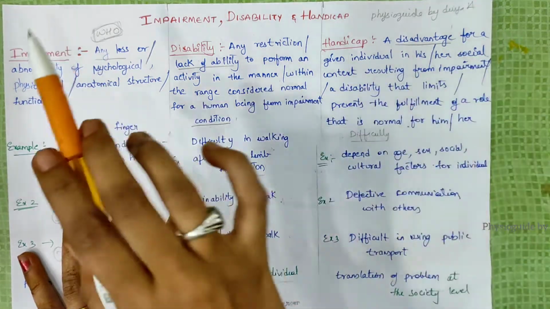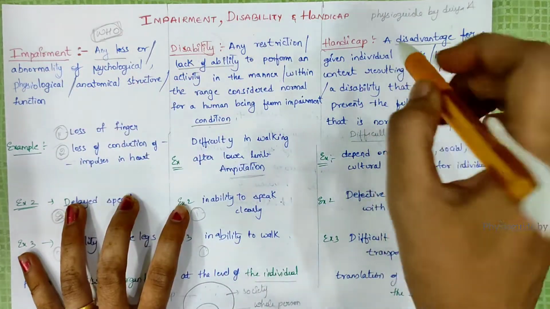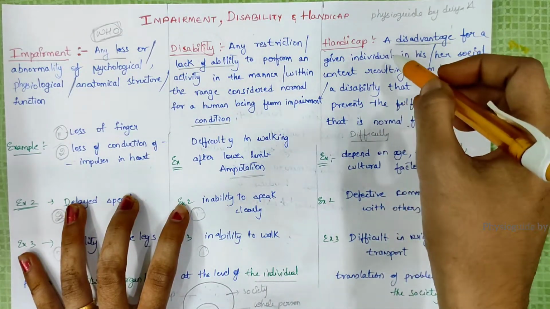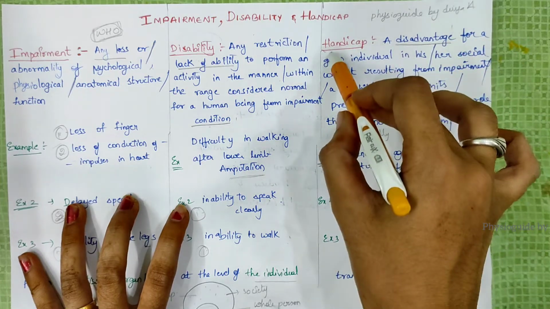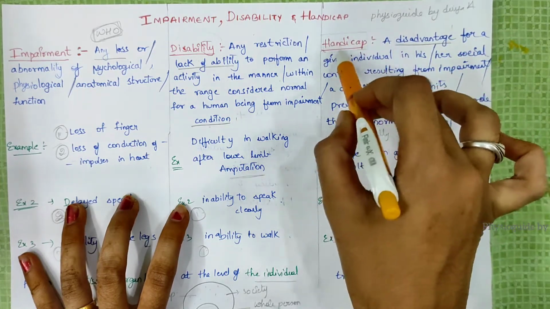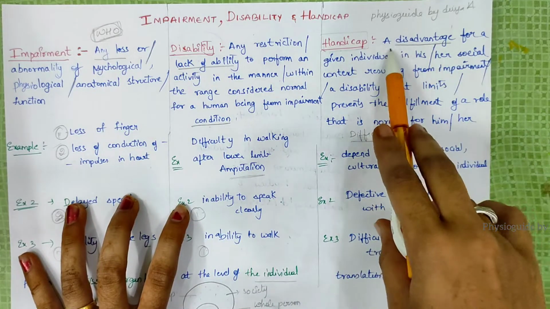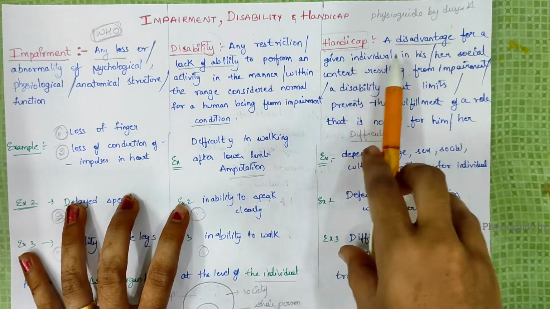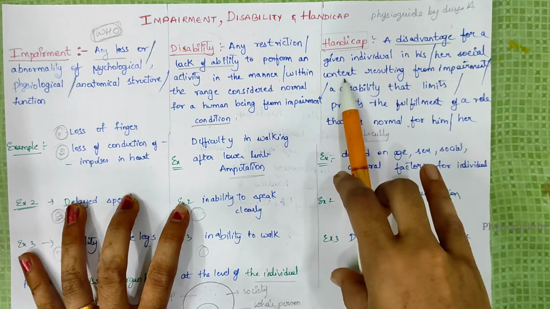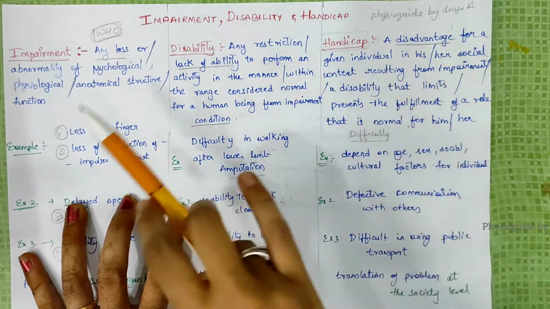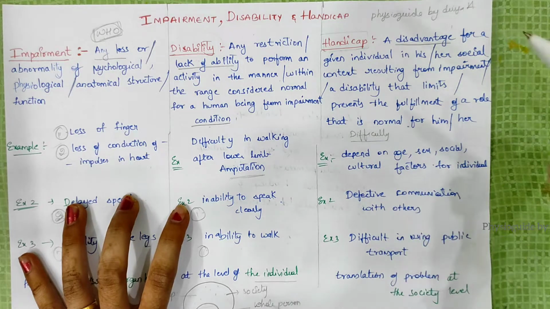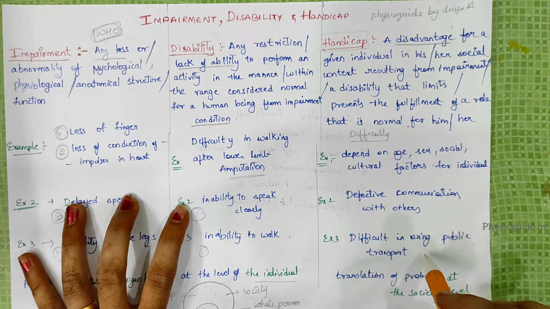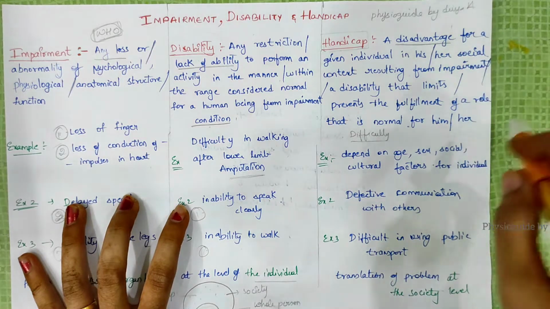This is also from impairment only, the problem the patient faces at the society level, that condition is known as a handicap by WHO. So a disadvantage for a given individual in her social context resulting from impairment, like defective communication, he can't communicate with others, difficulty in using public transport, like buses.